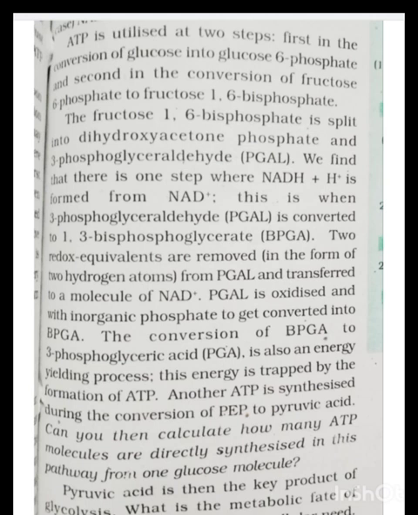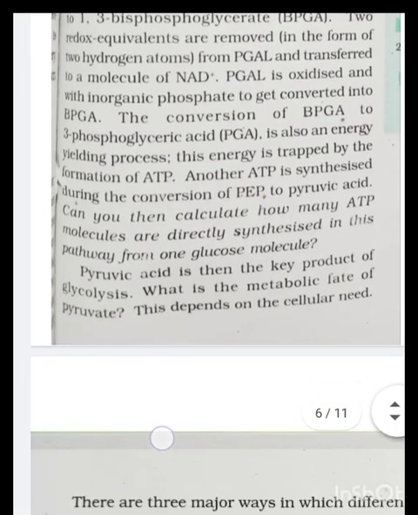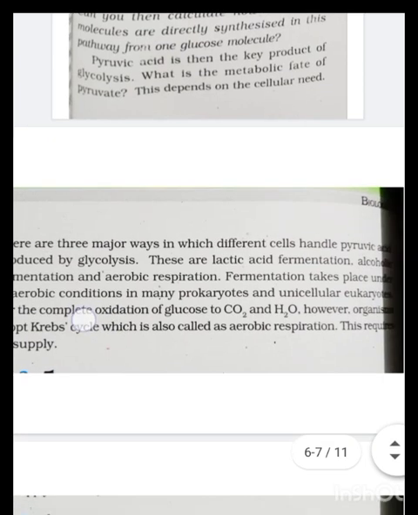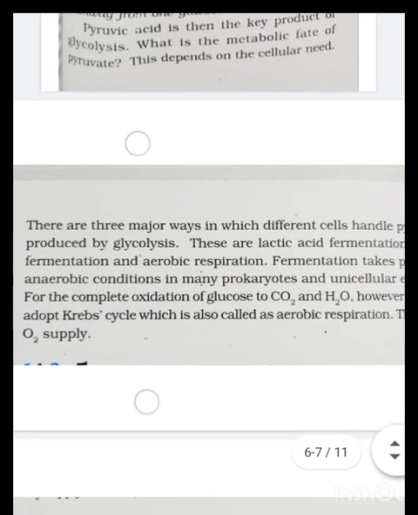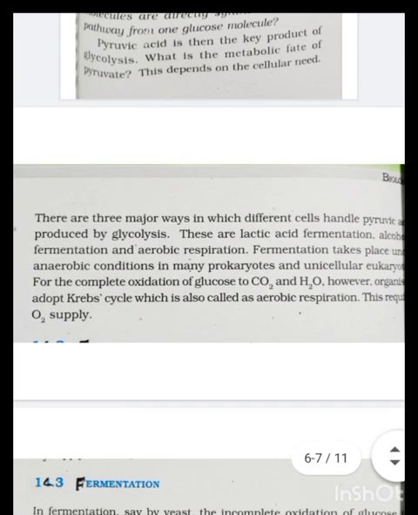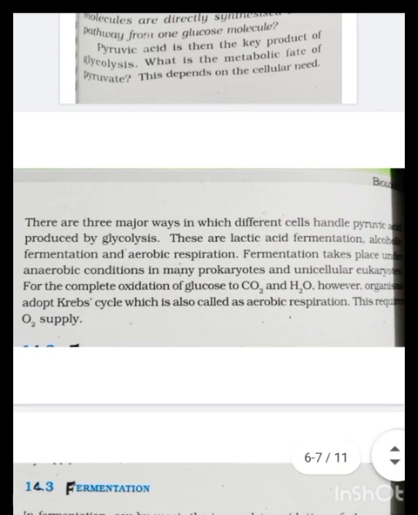What is the metabolic fate of pyruvate? This depends on the cellular need. There are three major ways in which different cells handle pyruvic acid produced by glycolysis. These are lactic acid fermentation, alcoholic fermentation and aerobic respiration. Fermentation takes place under anaerobic conditions in many prokaryotes and unicellular eukaryotes, whereas aerobic respiration is for the complete oxidation of glucose to CO2 and H2O.